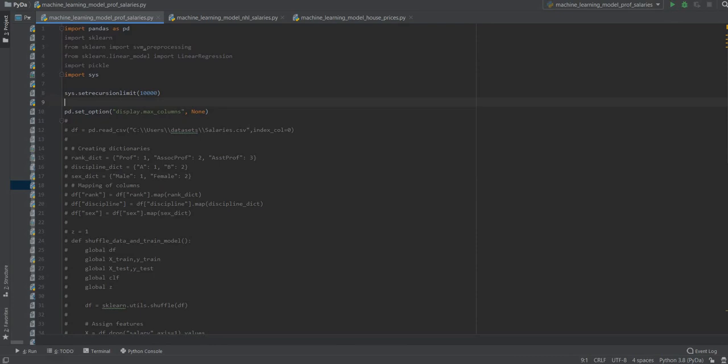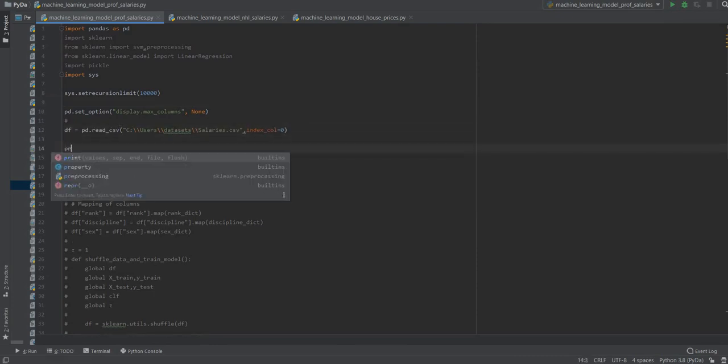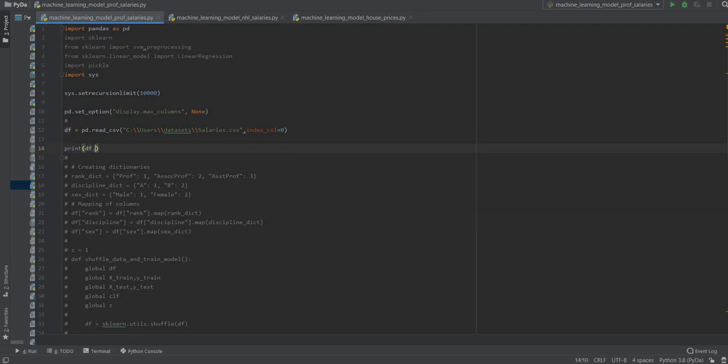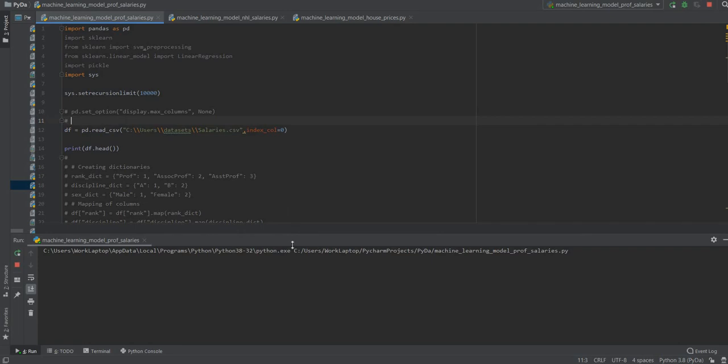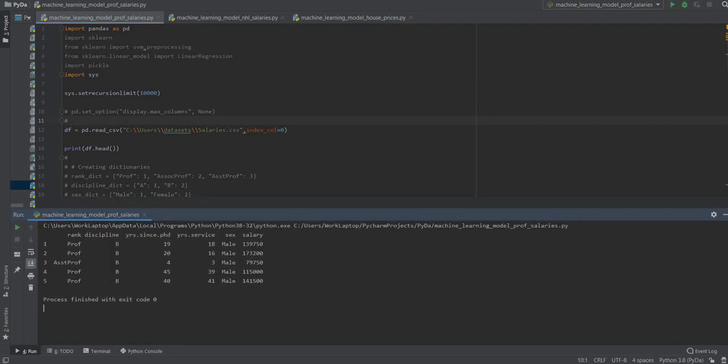Say if we were to print df.head, without this, and run it, this is what it would show. But in this example it's too small. I'll show you on the next one.